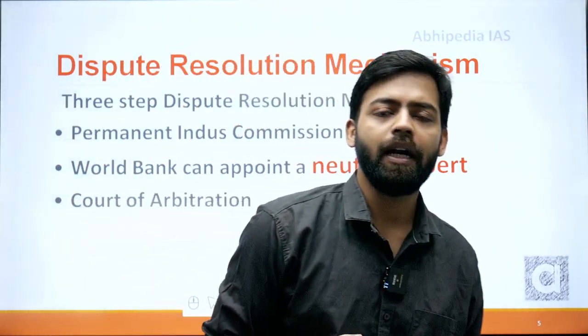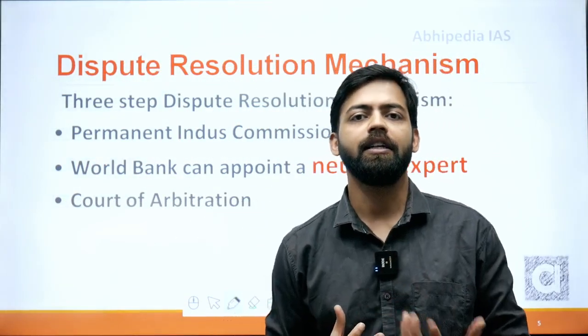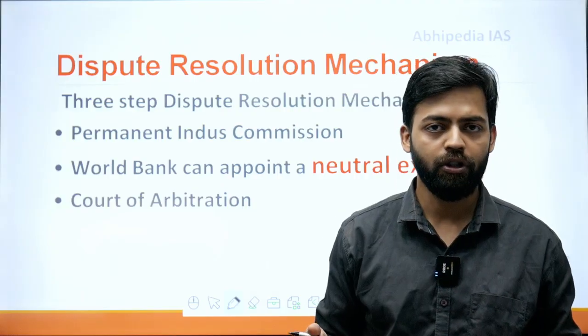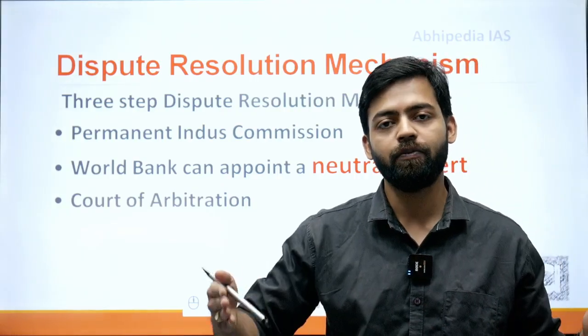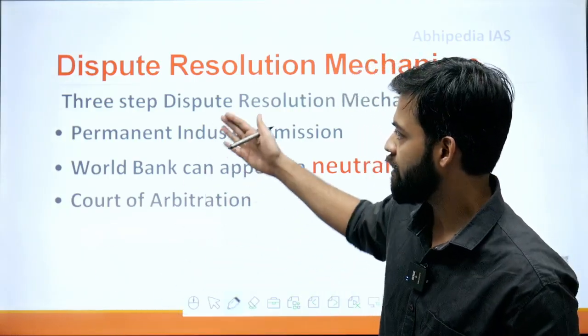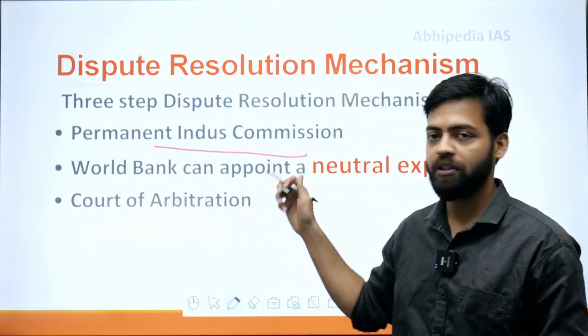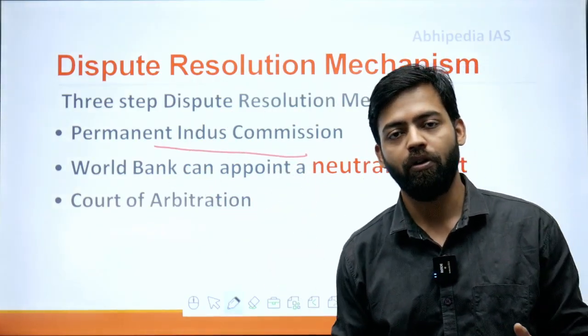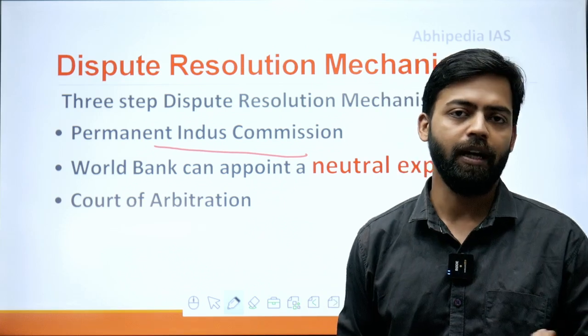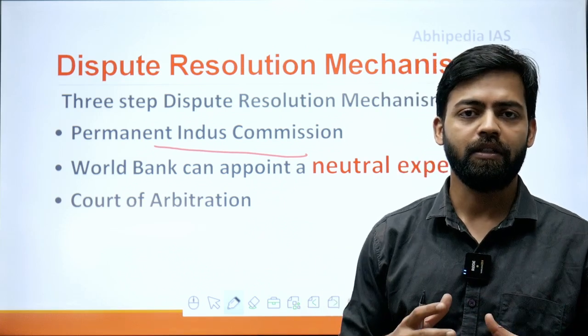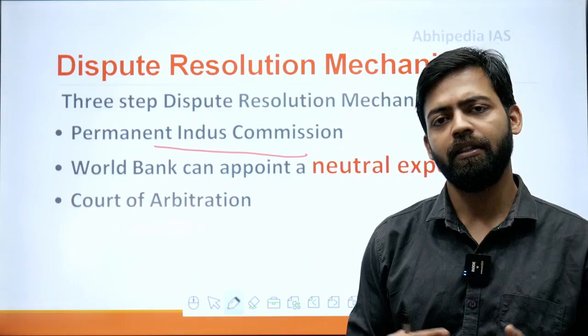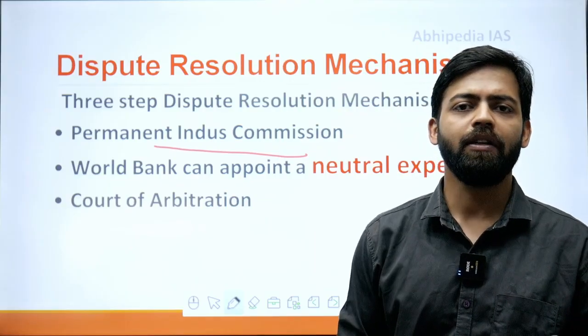Now, what will be the criteria if there is any dispute? There is a dispute resolution mechanism, and it is a three-tiered mechanism. First is the Permanent Indus Commission, which is bilateral in nature. That is, officials from both countries, India and Pakistan, will meet and discuss what kind of disputes are arising, and they will report to the government whether the dispute has to be solved or